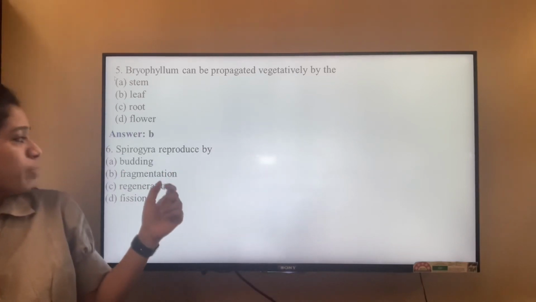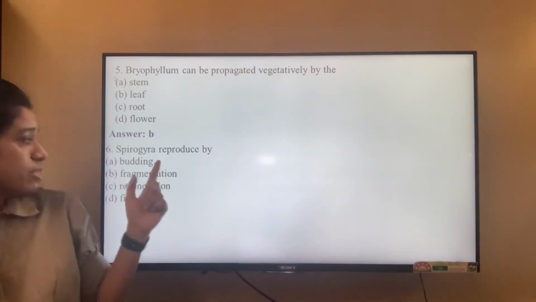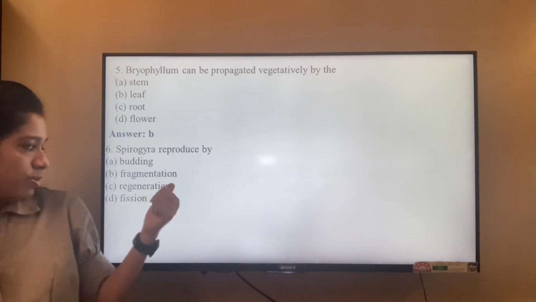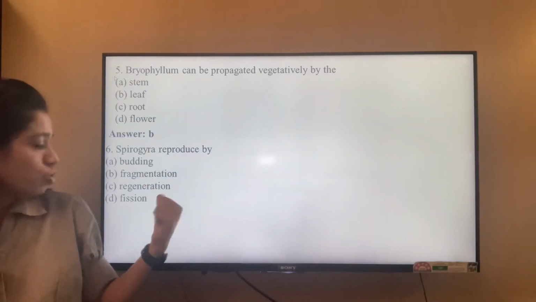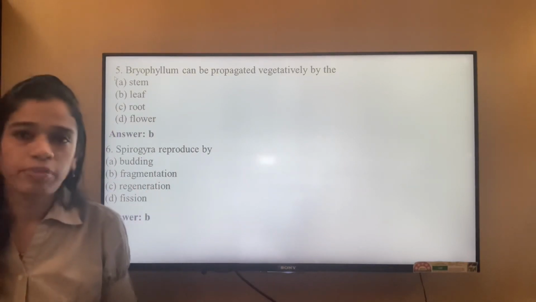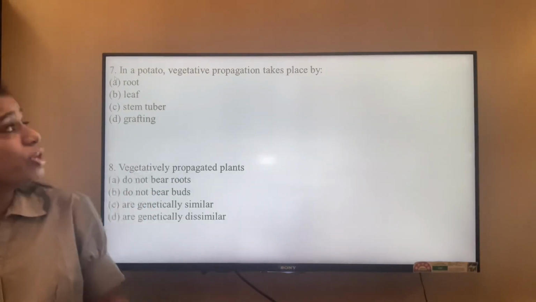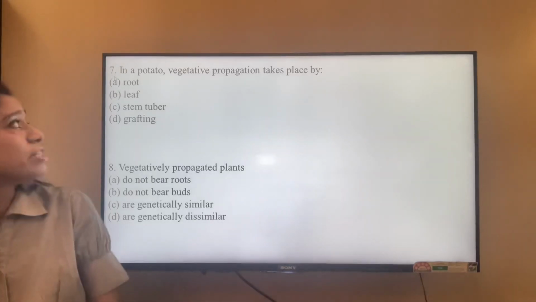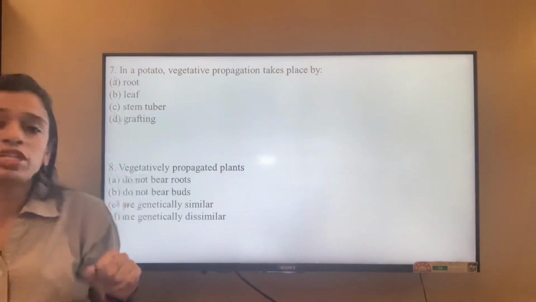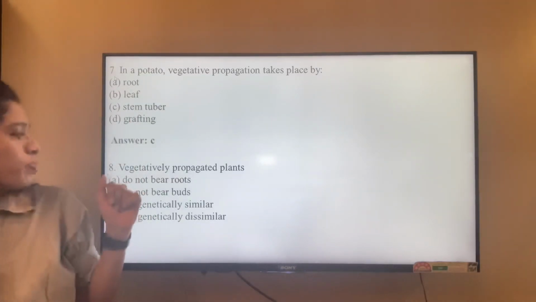Spirogyra reproduces by budding? No. Fragmentation? Yes. Regeneration, no. Fission, no. So it should be B, that is fragmentation. In potato, vegetative propagation takes place by root, leaf, stem, tuber or grafting. It takes place by stem, tuber.